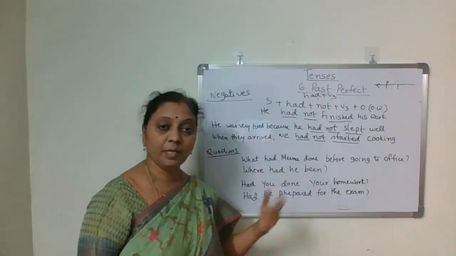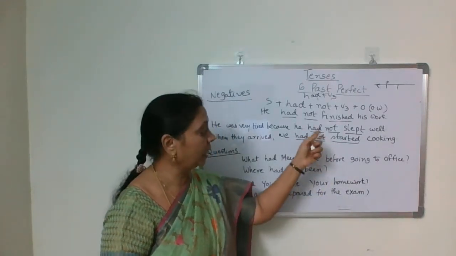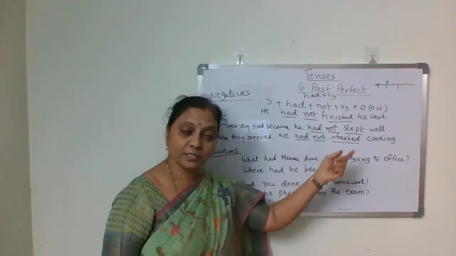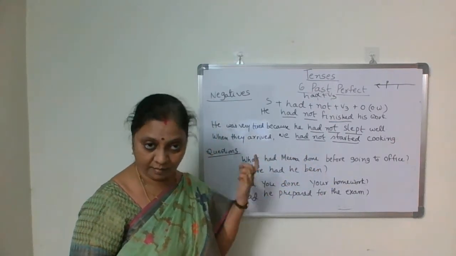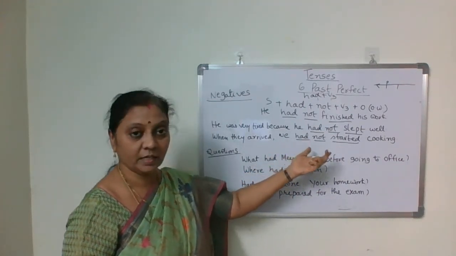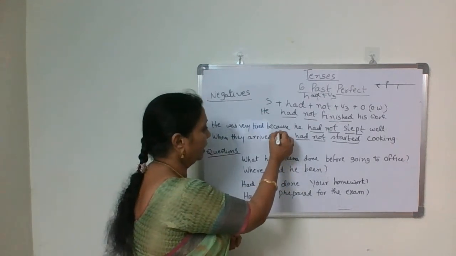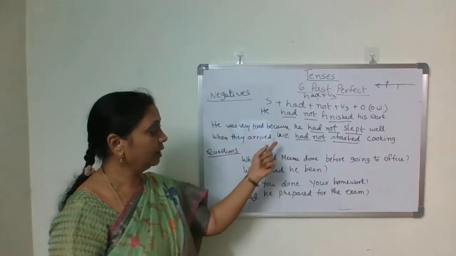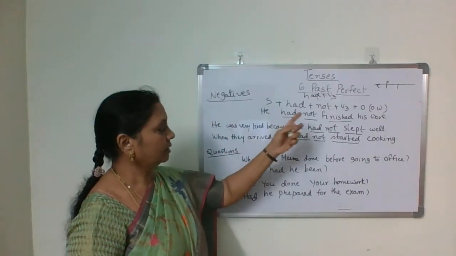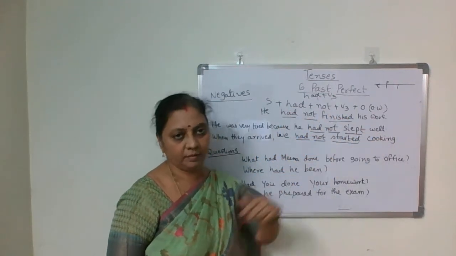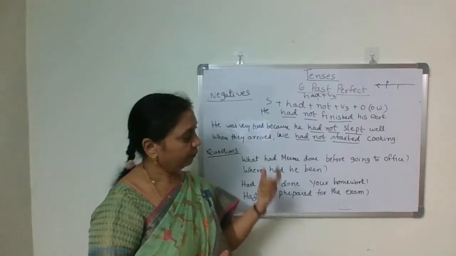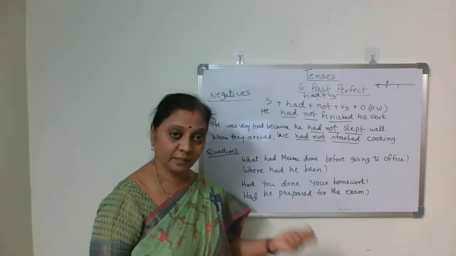He was very tired because he had not slept well. Had not slept. Then, when they arrived, we had not started cooking. We invited some guests. They arrived, but we had not started our cooking. We had not started cooking when the guests arrived. So: subject plus had plus not plus V3 plus any other words or object. They had not played the game. They had not completed the task.